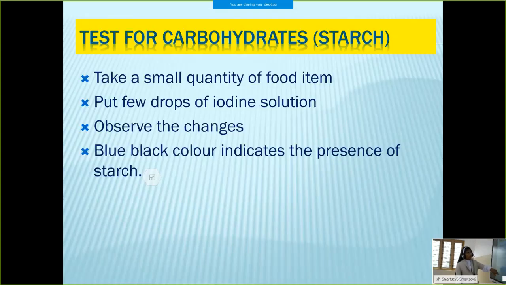Then we discussed about the test for carbohydrates. In that you should remember only the iodine solution. Okay. Just take a small quantity of food item, then add some iodine solution. Then what we can see, if the food item contains carbohydrates, it will change to blue-black color. This blue-black color indicates the presence of carbohydrates in the food.